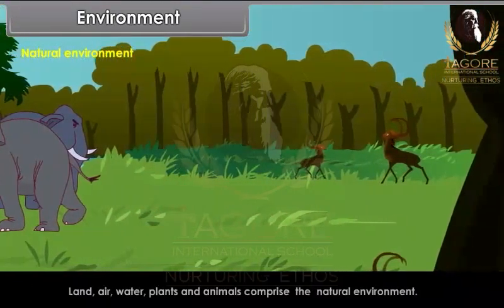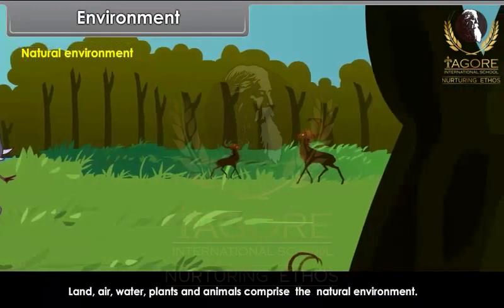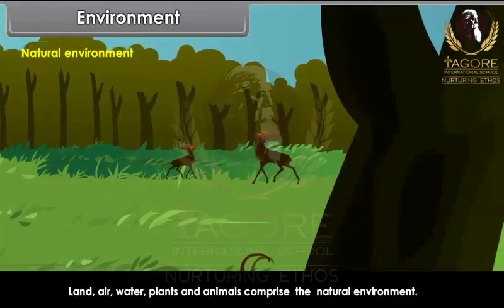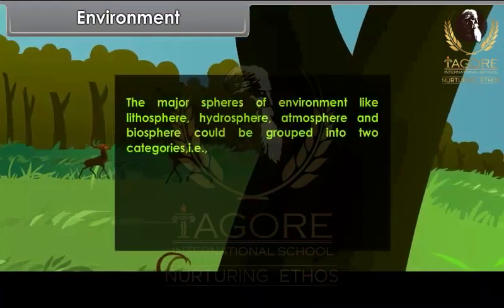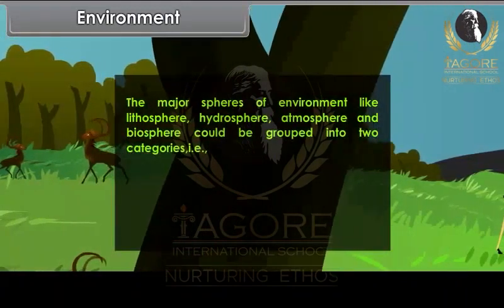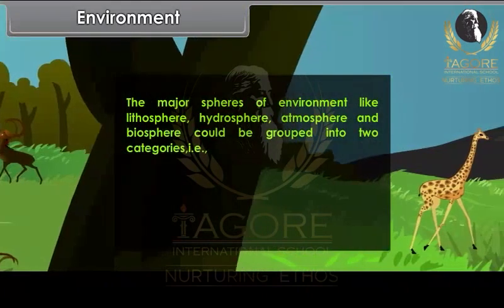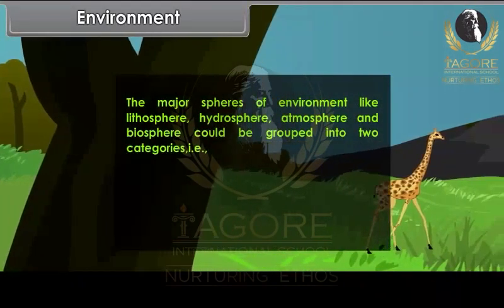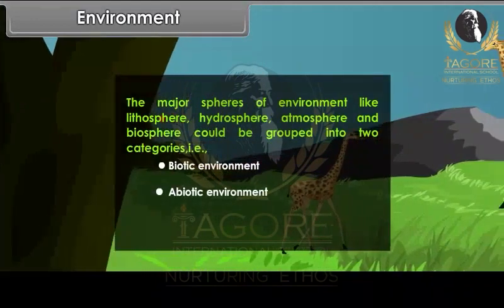Land, air, water, plants and animals comprise the natural environment. The major spheres of environment like lithosphere, hydrosphere, atmosphere and biosphere could be grouped into two categories, that is, biotic environment and abiotic environment.